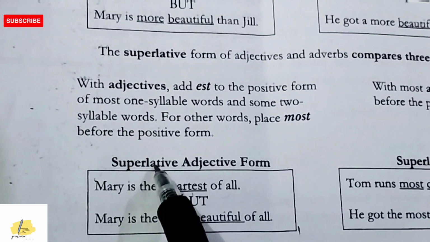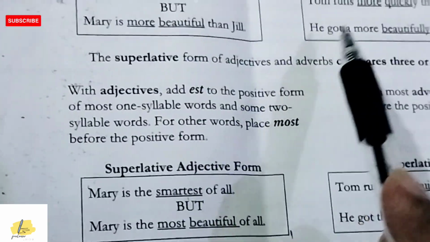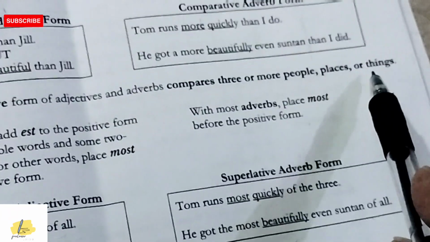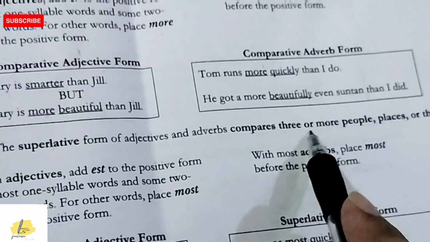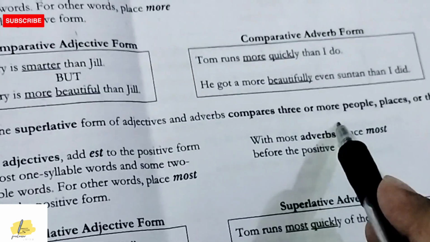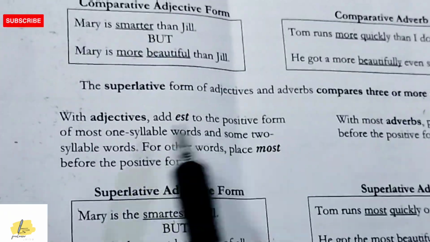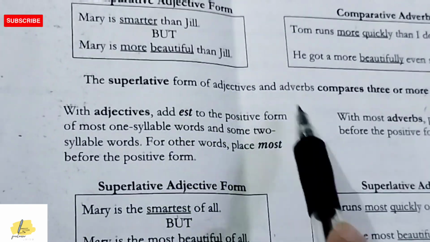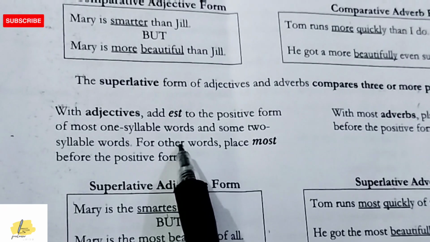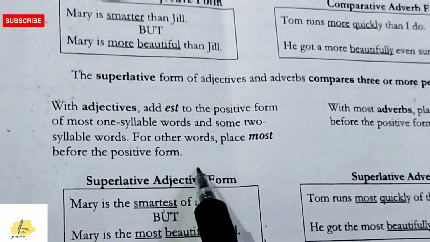So first of all, what is the definition of superlative adjective and adverb? The superlative form of adjectives and adverbs compares three or more people, places, or things. So this form of adjective compares three people or more than three people in a sentence. First, with adjectives, we will add est to the positive form of most one-syllable words and some two-syllable words. For other words, place most before the positive form.